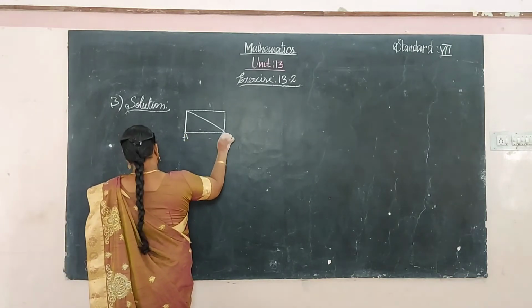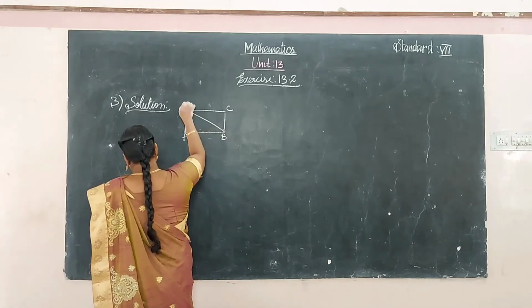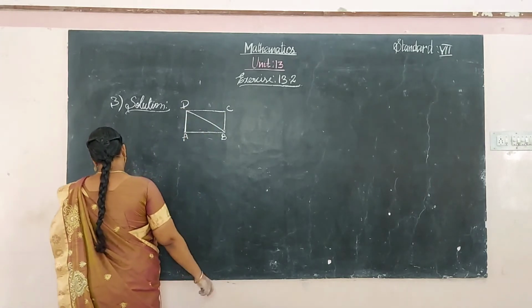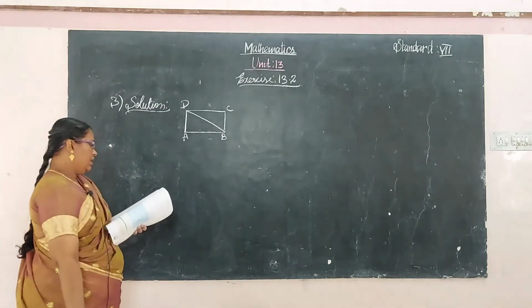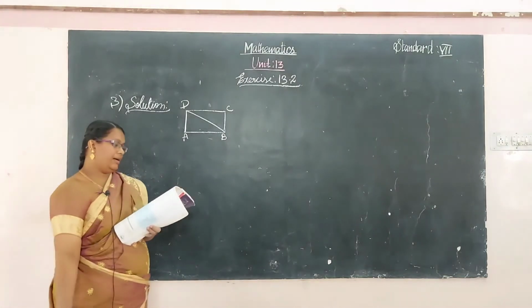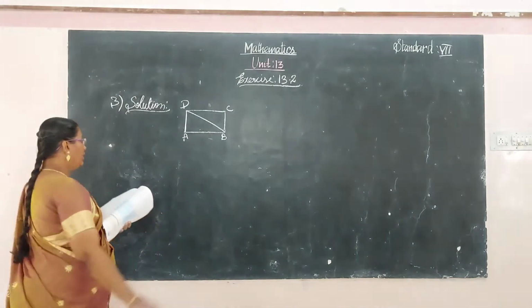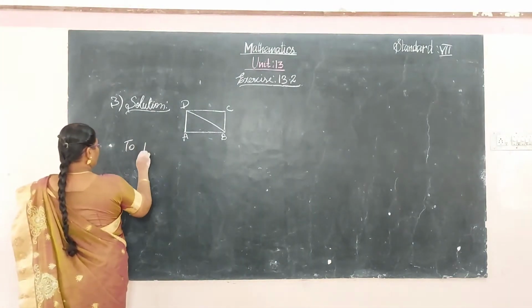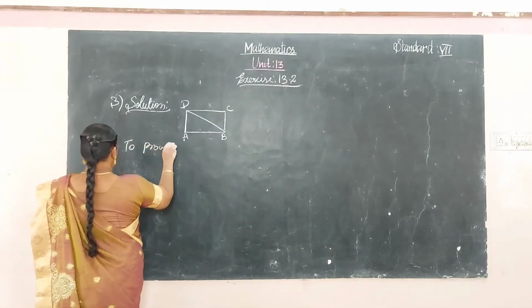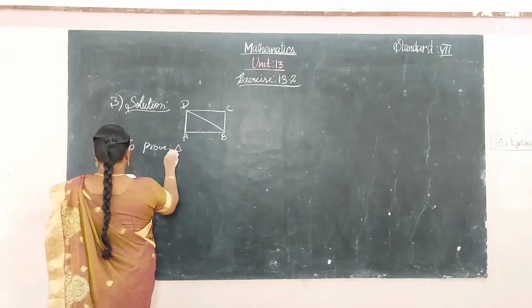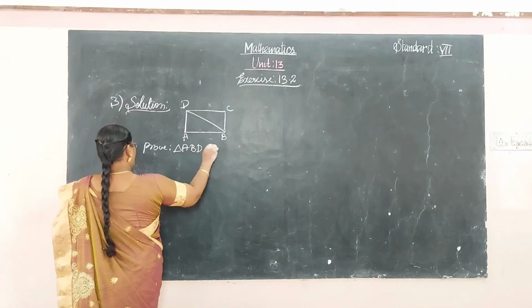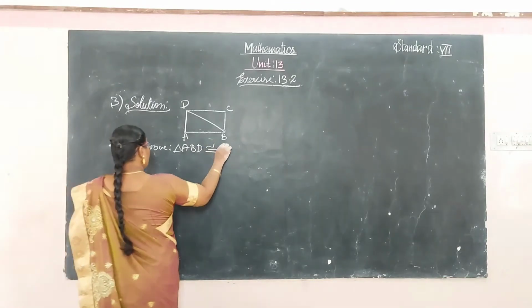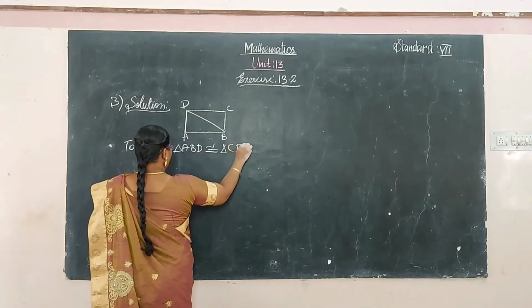A, B, C, D. The diagonal divides it into two triangles. Then to prove the triangle ABD is congruent to the triangle CDB.